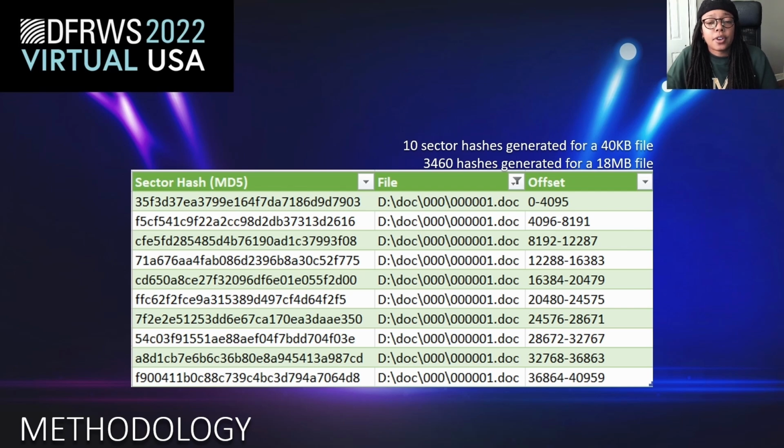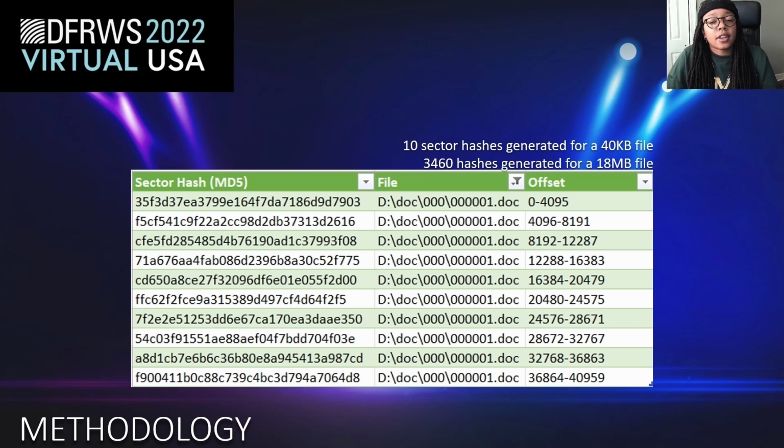Here we have an example of a file from the govdocs corpus, file 00001.doc. It is a file that is only 40 kilobytes, and where we would normally do file hashing, that would create one file hash for this file. In our proposed methodology, we are sector hashing this file, meaning we are chopping it up into small pieces, and then we are sector hashing those small pieces. So this 40 kilobyte file has created a sector hash combination of 10 sector hashes.